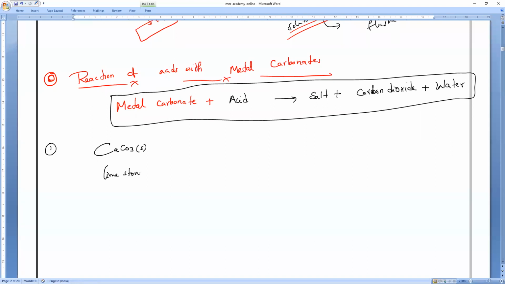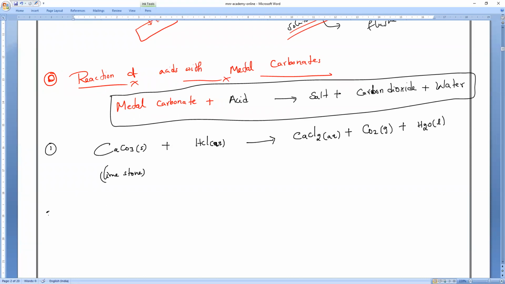Limestone. So limestone reacts with HCl, in aqueous state. It will form the respective salt. What is the salt that will come? Calcium chloride, CaCl2, also in aqueous state, plus carbon dioxide. What is the state of carbon dioxide? Gas, CO2 in gas state, plus water in liquid state. Is everything clear? All of you?